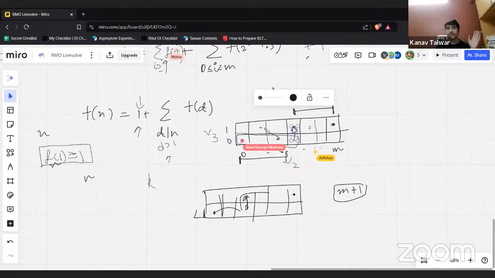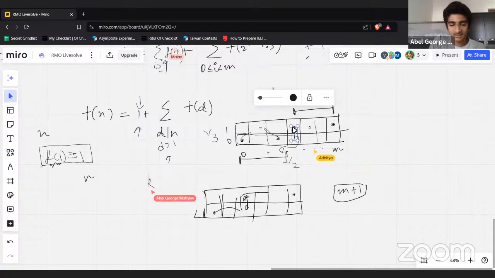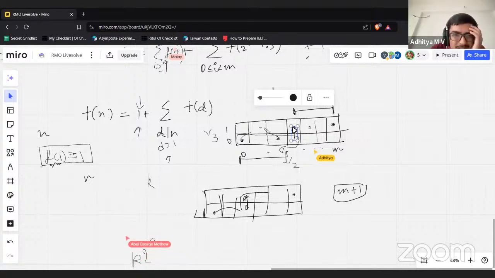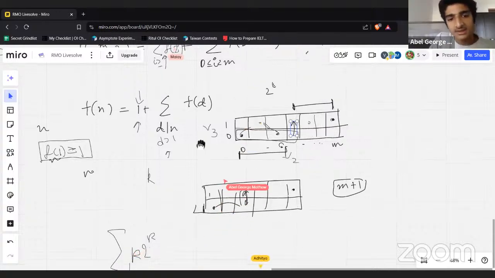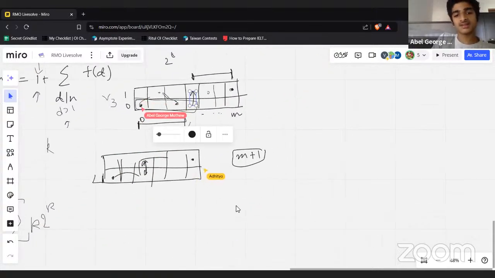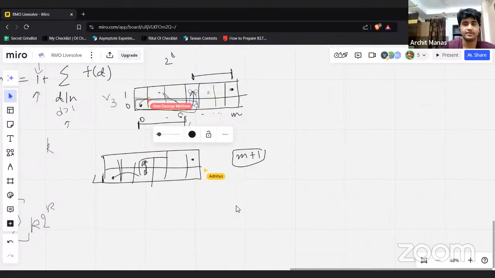We can just set up the recurrence, and the path is determined just by v2 and finish. So basically you get the summation of k times 2 to the power k, something like that. And that is almost correct, I think, somehow. Now let's just regress that. I think we're failing at counting here.